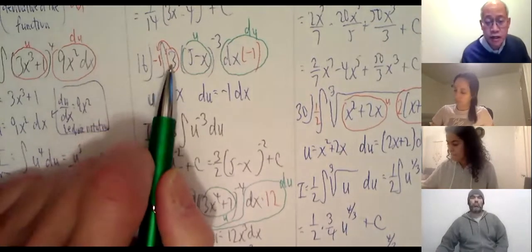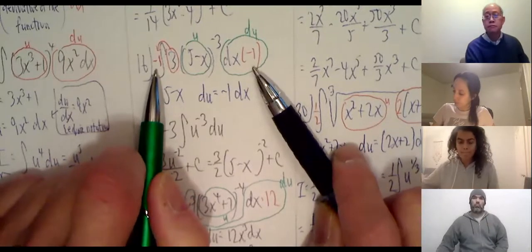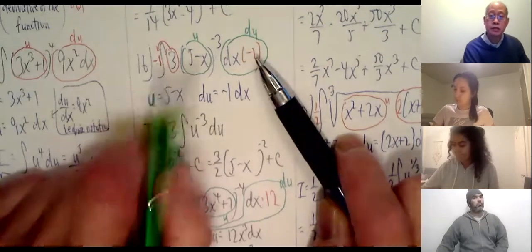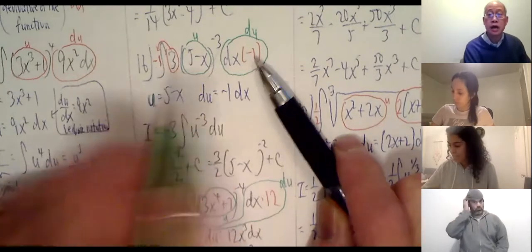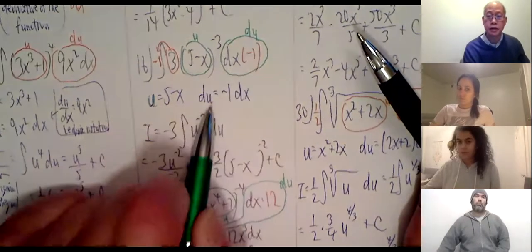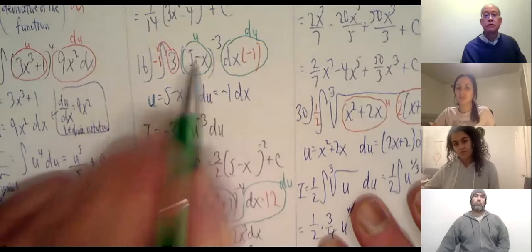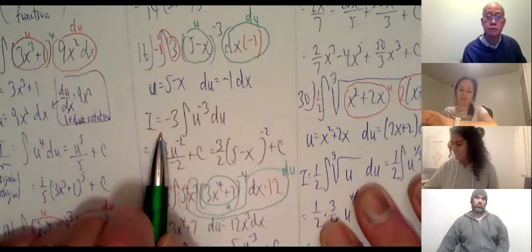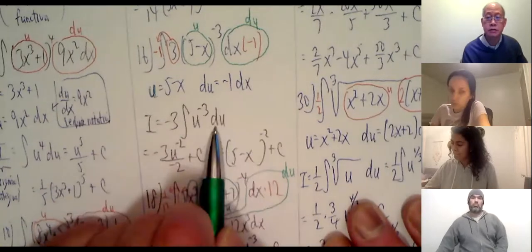Okay, so the 3 that was there, just bring it outside. And what is negative 1 times negative 1? 1. So it's the same trick. I have a legitimate step. I'm multiplying the entire expression by 1. That means I'm getting an equivalent expression. Okay. But I need to put the negative 1 there so I can change this to du, the next step. I'm going to change that to u. So now in front, I have a negative 1 and a 3, so negative 3. This is u to the negative 3, and this is du.